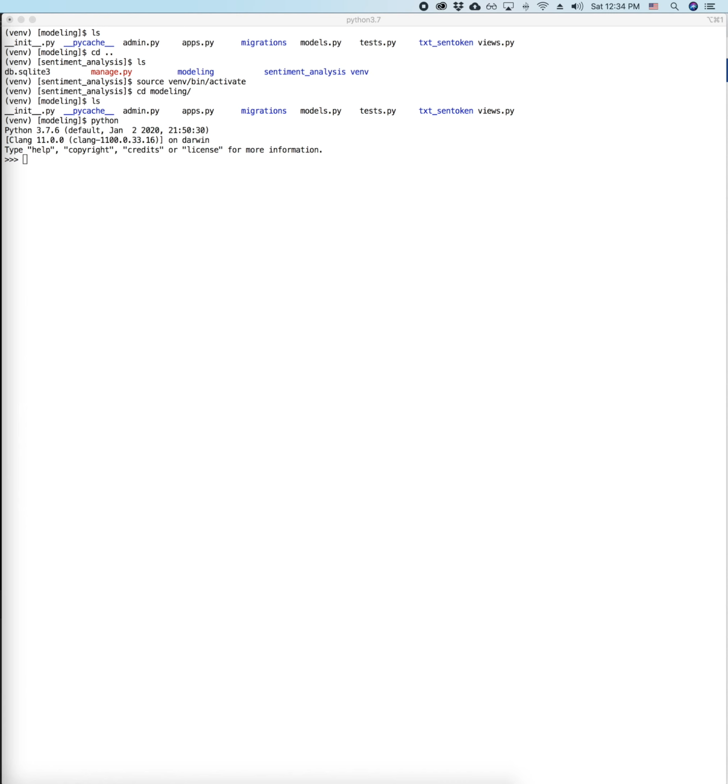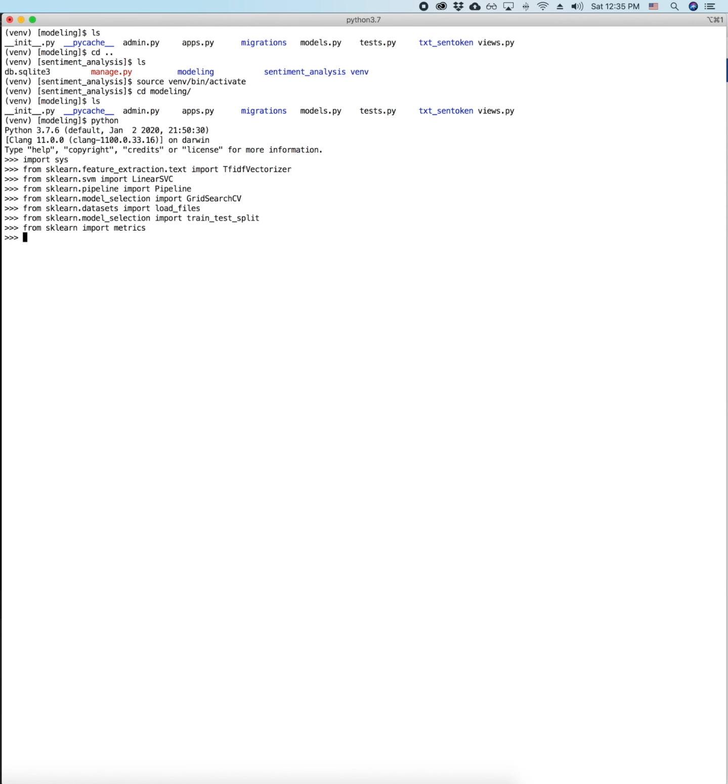To save you some time, I'm just going to copy and paste some code. What it does is import several machine learning libraries from Scikit, and specifically we're going to use Pipeline to build a machine learning training pipeline, and we're going to use grid search to find the parameters on a high dimensional grid, specifically the values corresponding to the best parameters, where we can save the model with the best parameter values.